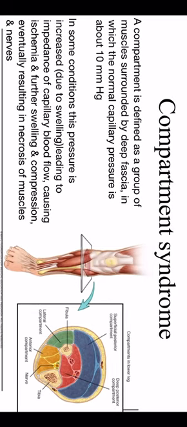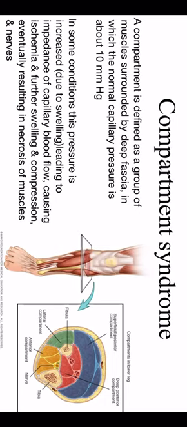We have the compartment syndrome. We are still in the early complications of the fracture. Compartment syndrome is defined as a group of muscles surrounded by a deep fascia, in which the normal capillary pressure is about 10 millimeters of mercury. In some conditions, this pressure is increased due to swelling, leading to impedance of capillary blood flow.